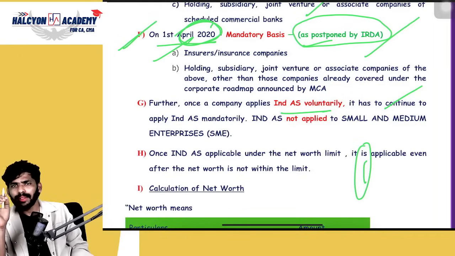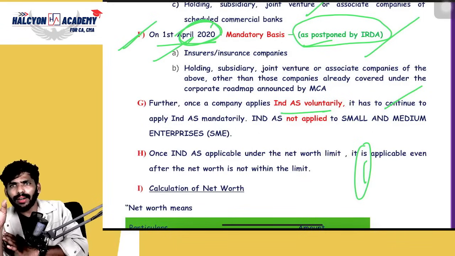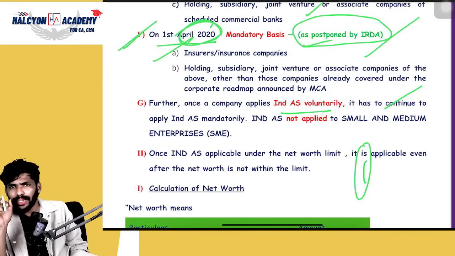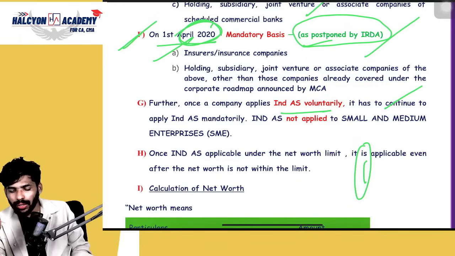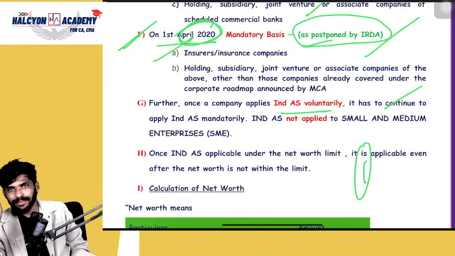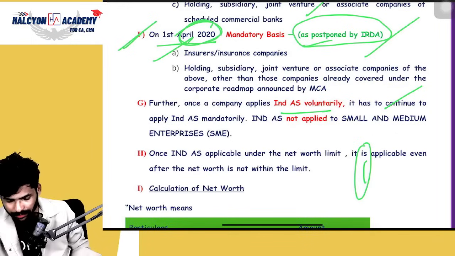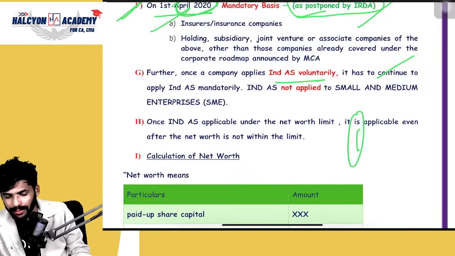See guys, as of now you are under the limit of net worth, so you need to apply the Ind AS in the first year. Assume that it is 17, 18 or 19, 20, whatever. In the next year, if you do not come under the net worth limit, do you need to drop off from the Ind AS or not? Yes guys, once you have opted for the Ind AS, you need to opt for it forever. That's it, even if the net worth is not within the limit. Is it clear? Everyone clear about this point?